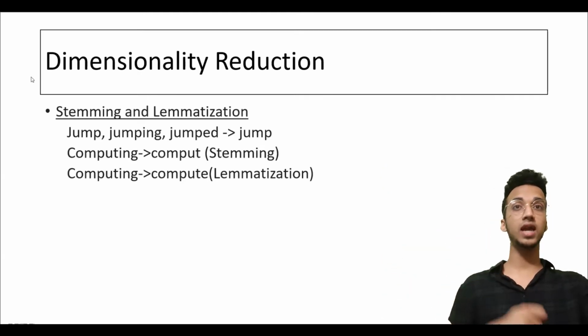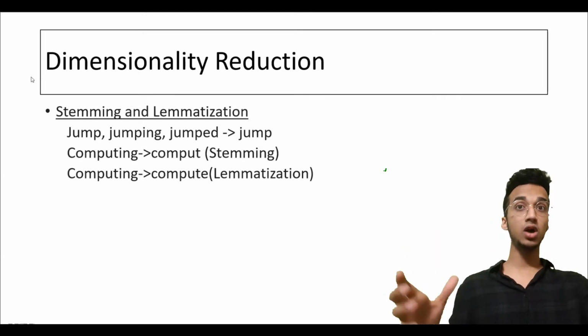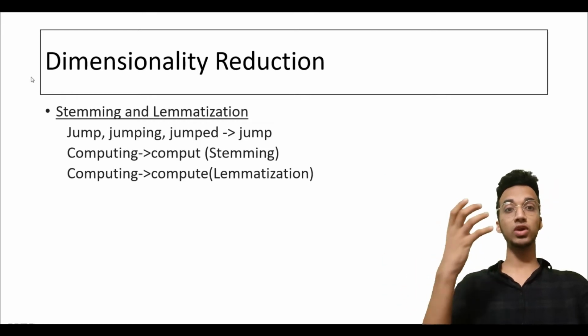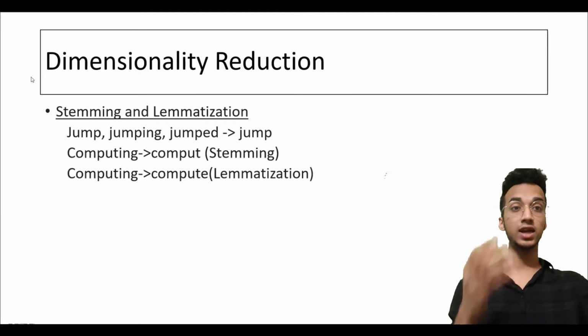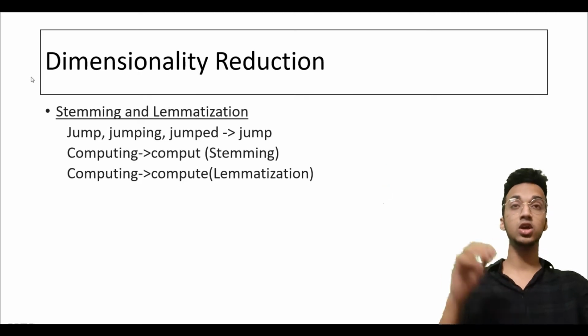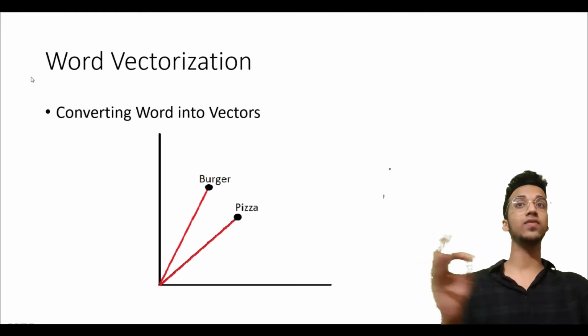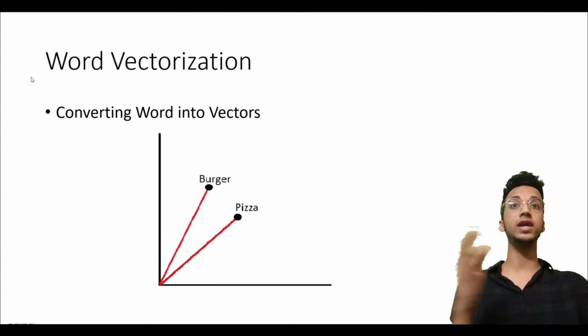These techniques come under dimensionality reduction. And now the most important thing is when you have a bunch of words, you have to convert that into numbers, right? Because that is what your machine learning model can understand. So let's talk about the next step, which is word vectorization, which is converting words into vectors.